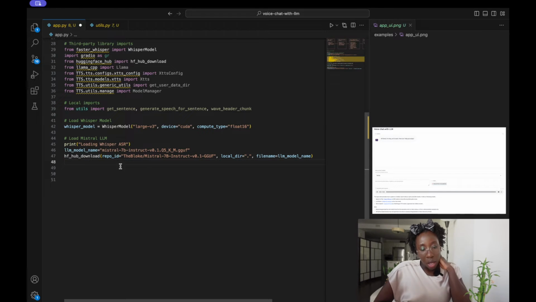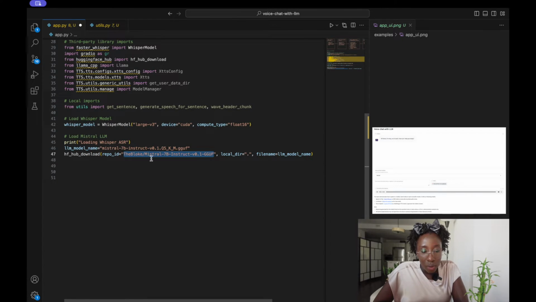The repo that contains this model is this Hugging Face repo, and we would download the model in the local directory, in the root directory, and we will store the file name as this, which is the file that would be downloaded in our root directory. So once we download the model, we would load the model using our Llama library.